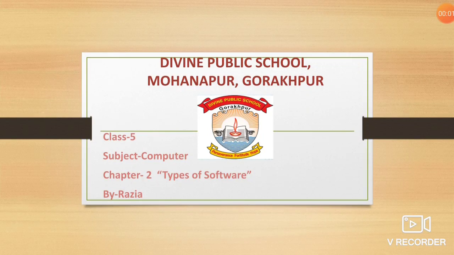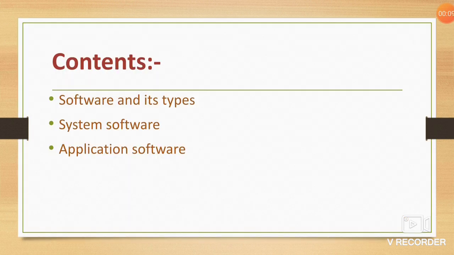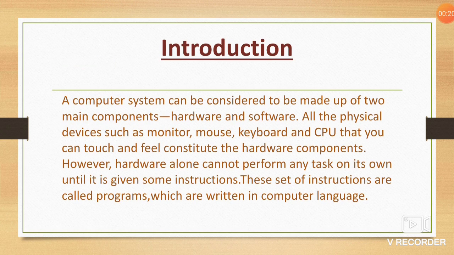Students, today I am going to explain to you the second chapter of your book, that is types of software. Now let's have a look at the contents: software and its types, system software and application software. These three topics we will study in this chapter. Now let's start with the introduction.